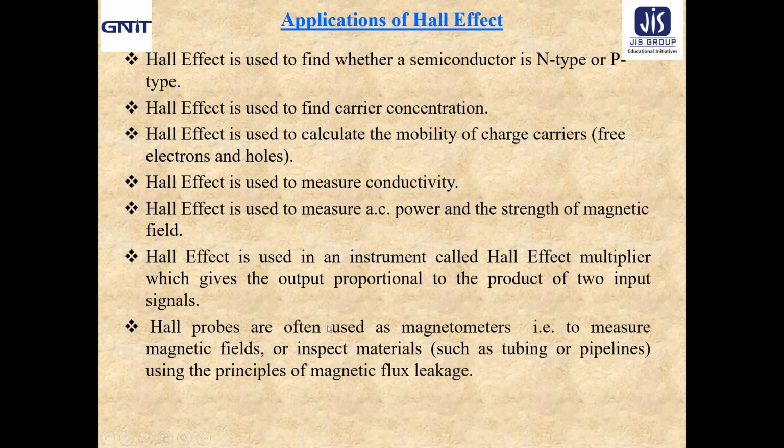Hall probes are often used as magnetometers, that means to measure the magnetic field or inspect materials. In our lab we use it basically as a magnetometer. It intersects the magnetic field, and that is directly connected to the Gauss meter, from which we can directly measure the magnetic field. You will also do that experiment in the physics lab.